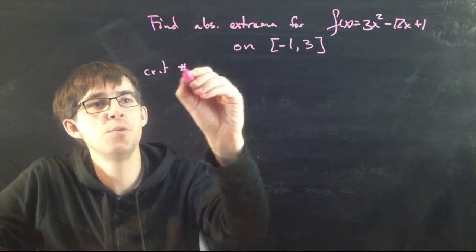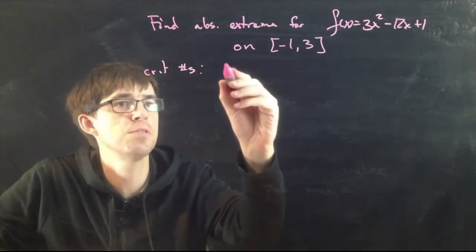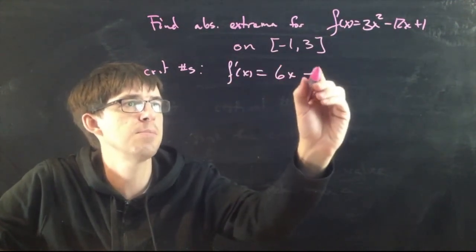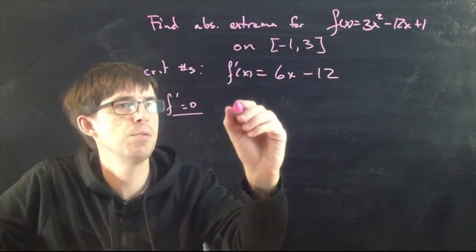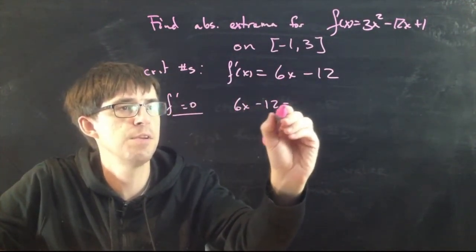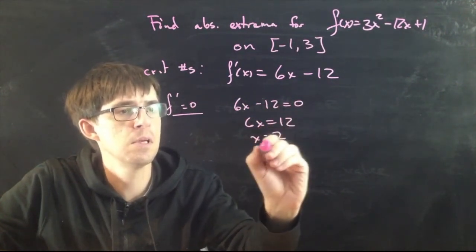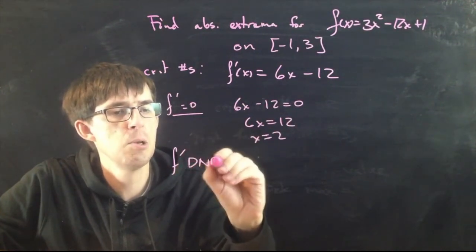As we always do, we're going to take the derivative, set the derivative equal to 0, and also say when the derivative does not exist. So f prime of x is 6x minus 12. I'm going to set this equal to 0. F prime equals 0 would say 6x minus 12 equals 0. Solve for x: 6x equals 12, x equals 2.